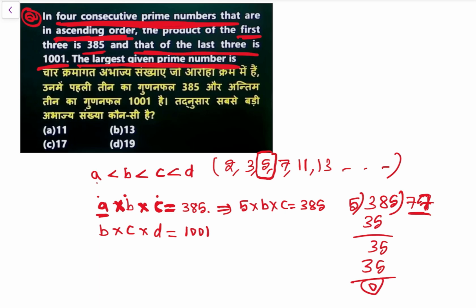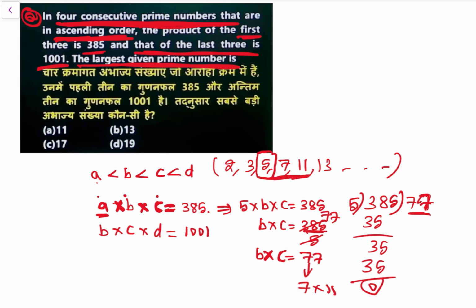So B into C is equal to 385 by 5, we brought 5 here, so it is 77. So B into C is equal to 77. अब देखो दोनों प्राइम नंबर हैं, B is a prime number and C is also a prime number, so this can be written as 7 into 11.